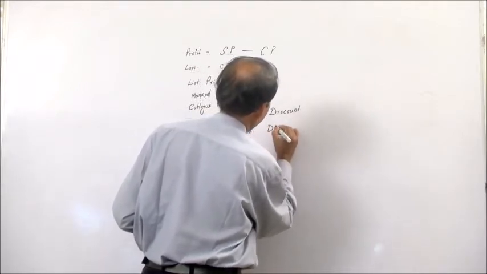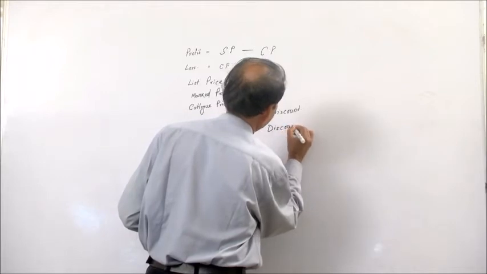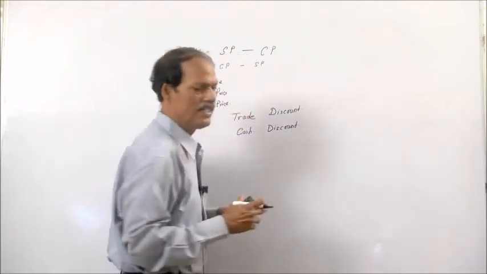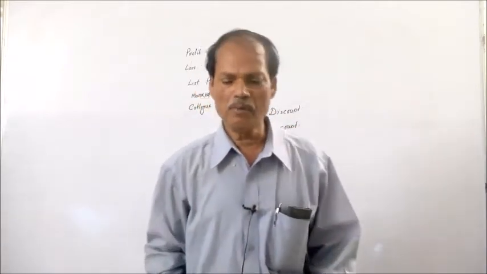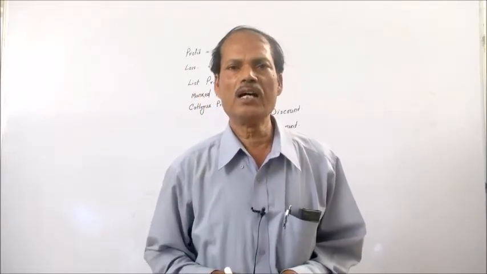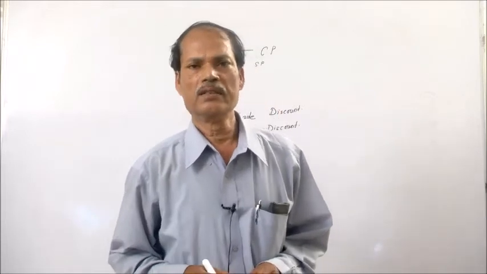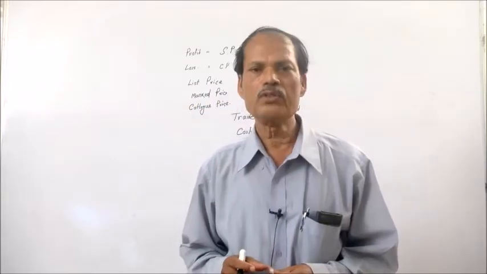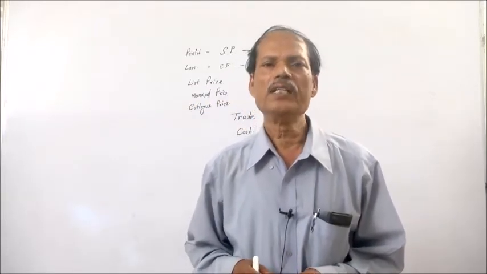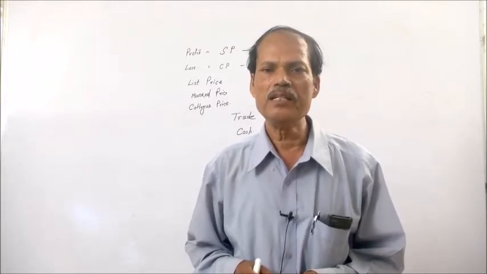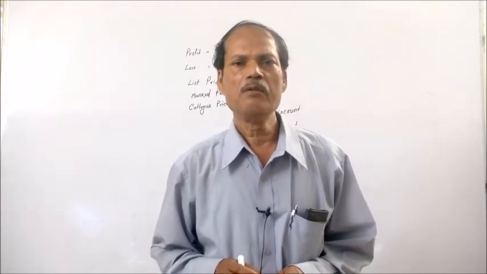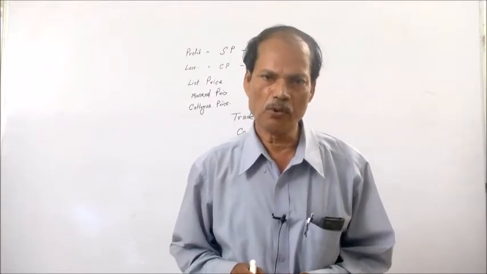Cash discount. This trade discount is usually a discount given by a wholesaler or manufacturer to the retailer, and this discount is given on the list price or marked price of the product.